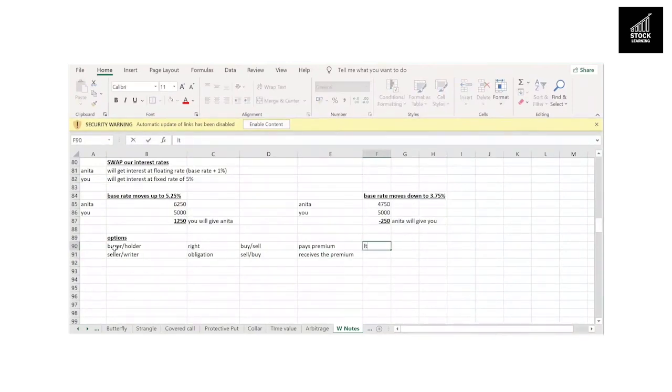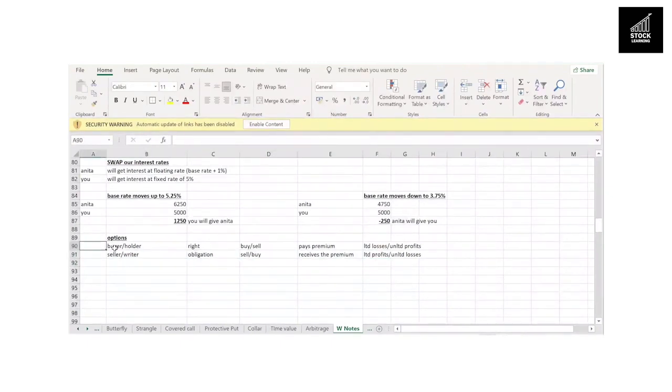The buyer potentially has limited losses and unlimited profits, whereas the seller has limited profits and potentially unlimited losses.